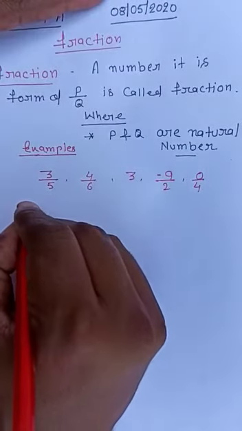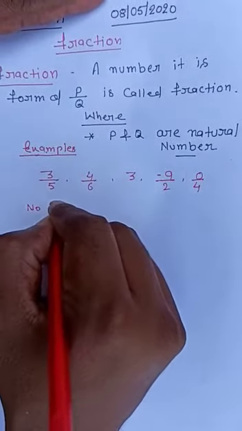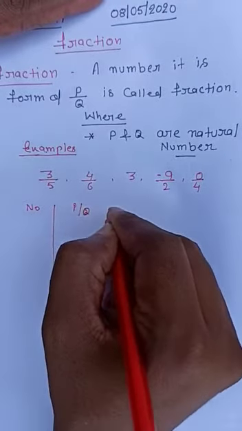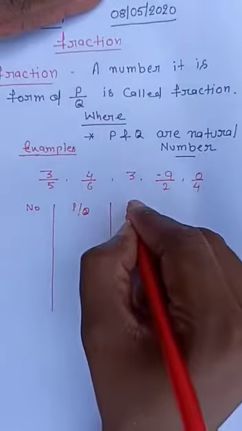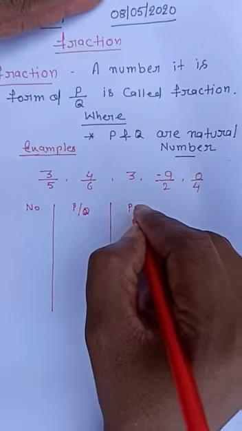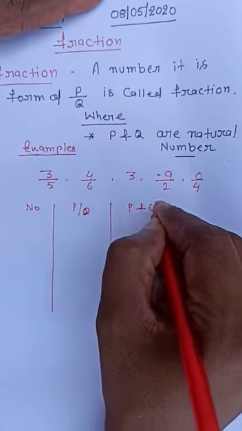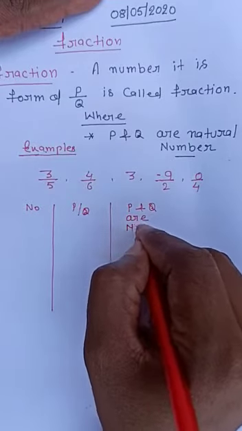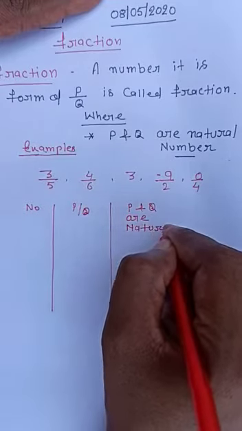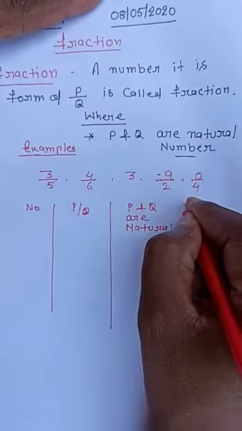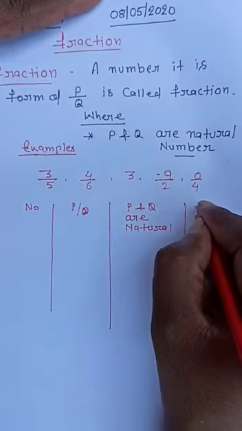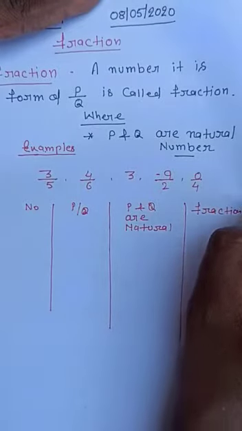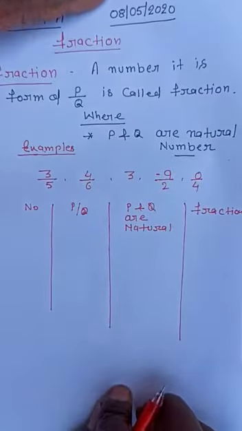Given a number, first condition: it is in the form of P by Q. Second condition: P and Q are natural numbers. Then it is a fraction.